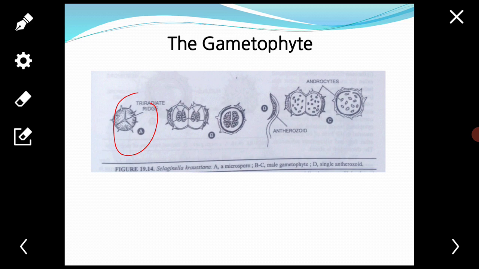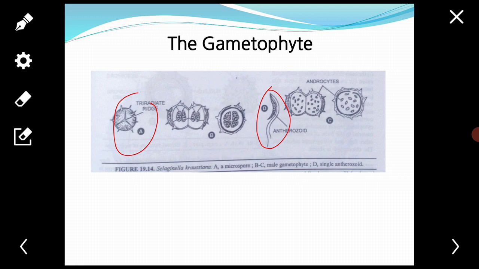All the jacket cells disorganize so that the antherozoid mother cells float free in the slimy fluid in the form of one globular mass or small masses. The androcytes are still enclosed within the microspore wall, and finally each androcyte metamorphoses into a biflagellate antherozoid. Here that is the biflagellate.